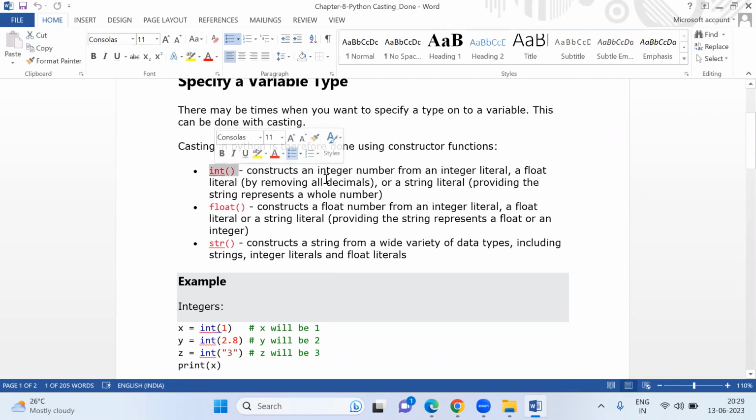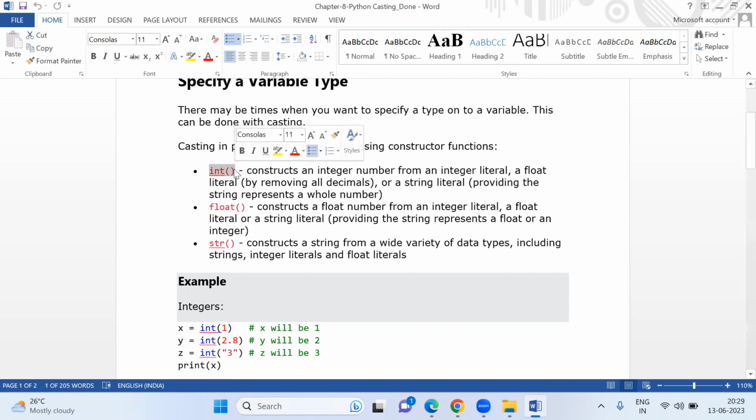So int() constructs an integer number from an integer literal, a float literal by removing all the decimals, or a string literal, provided the string represents a whole number. If you have data which is float or string or anything else, and you want to convert it into an integer, you use int, open the bracket, close the bracket.